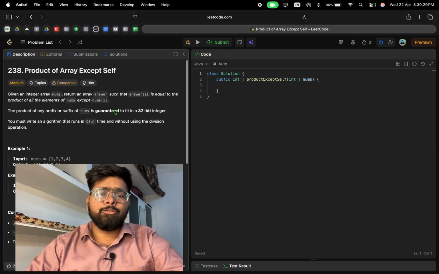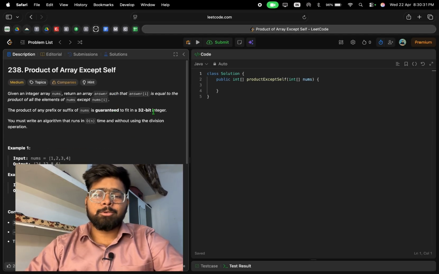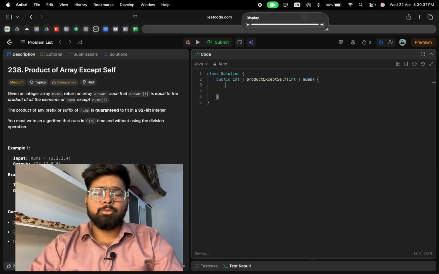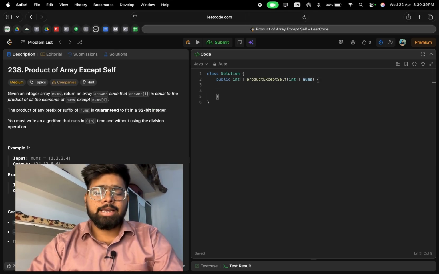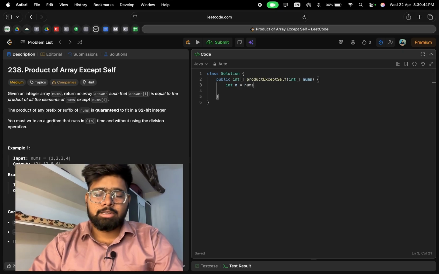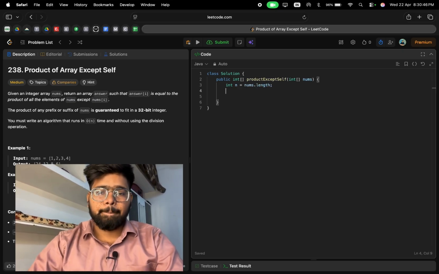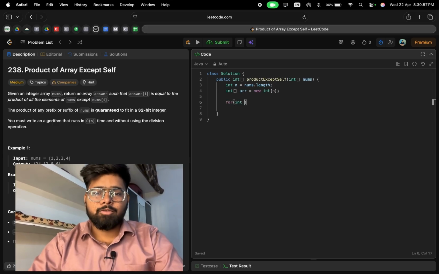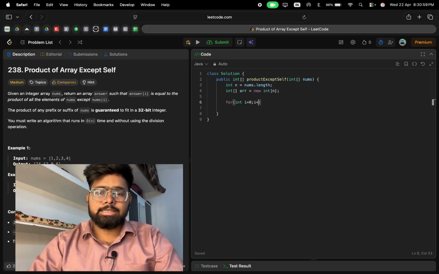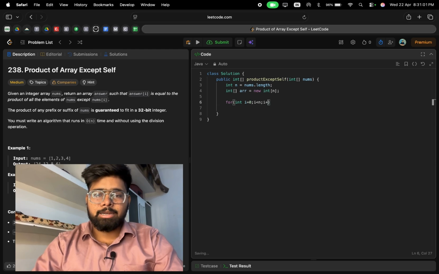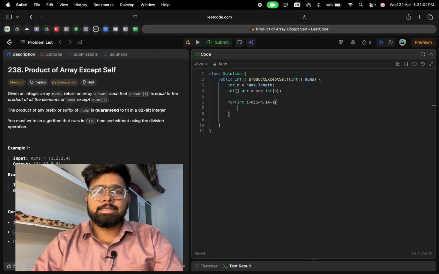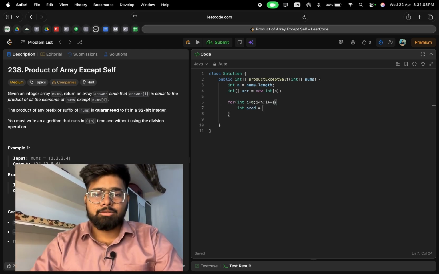Let's understand the brute force approach first. In the brute force approach, we have to use 2 loops. We have to make first an integer array of the same size: int n is equal to nums dot length, int array answer is equal to new int of size n. Then we have to iterate a loop, int i is equal to 0 to i is less than n, i plus plus. Then we have to initialize a product variable, int product is equal to 1.